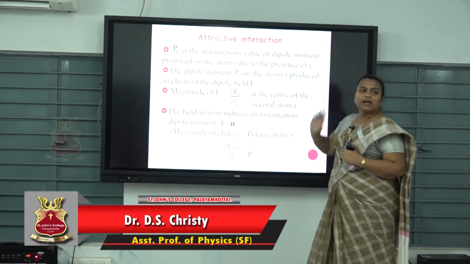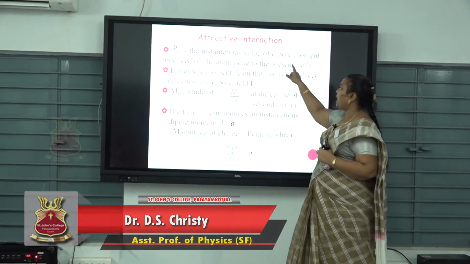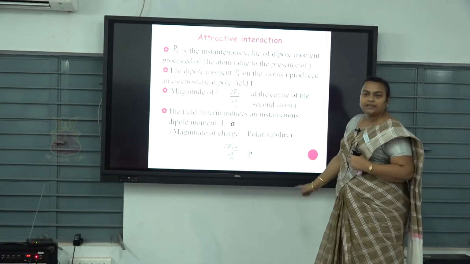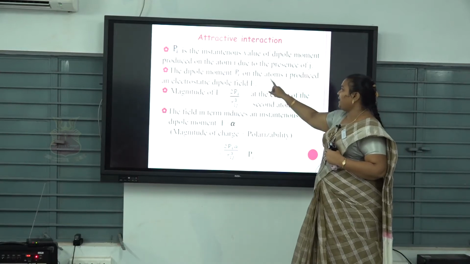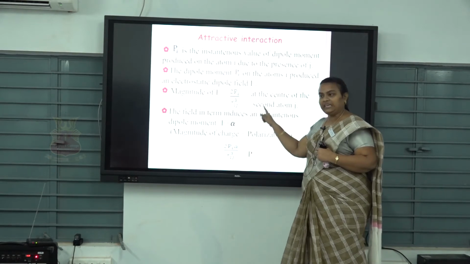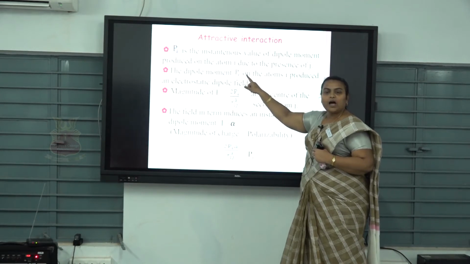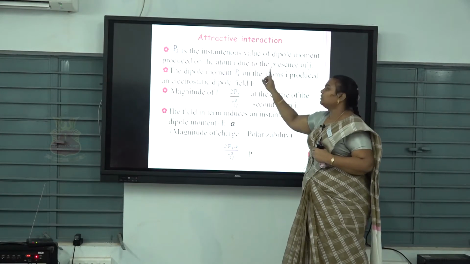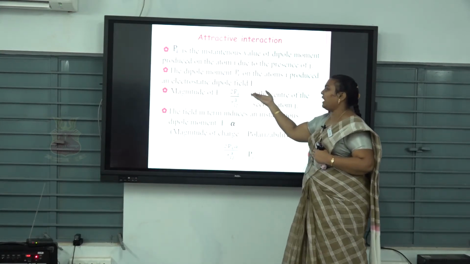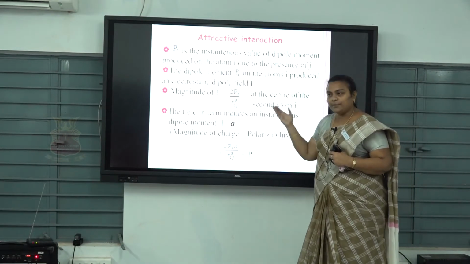Then we look at the attractive interaction. We consider Pi, the dipole moment produced by the atom I due to the presence of the atom J. The dipole moment Pi on the atom produces the electrostatic dipole field E. The magnitude of this field is 2 Pi by Rij cubed, which also comes from an empirical relation.